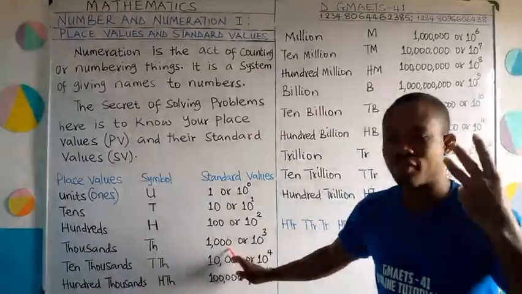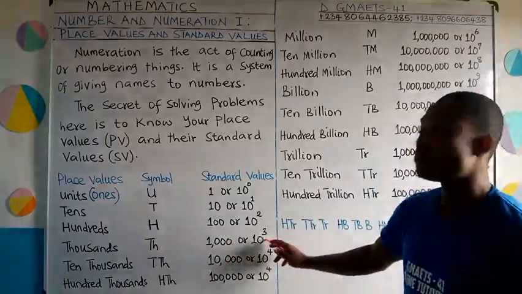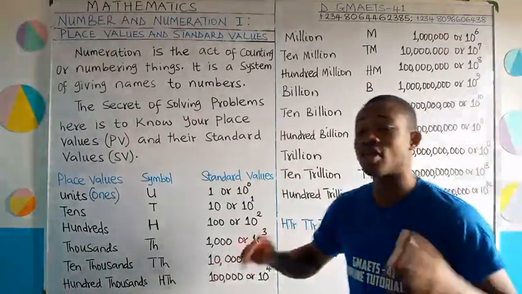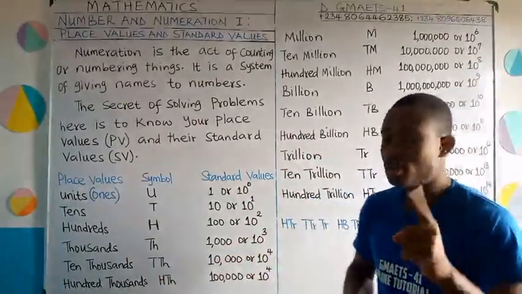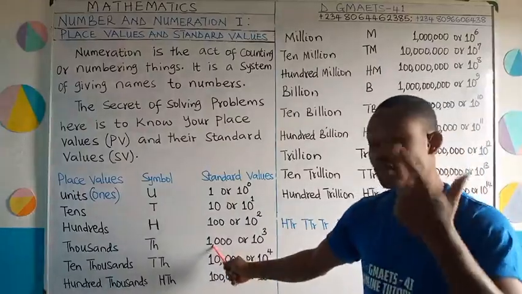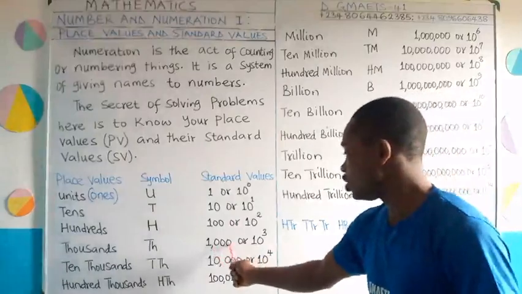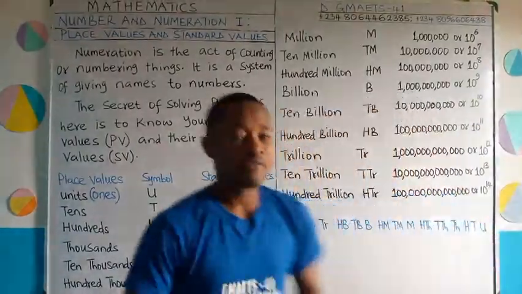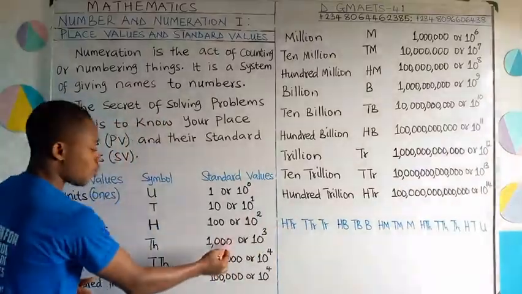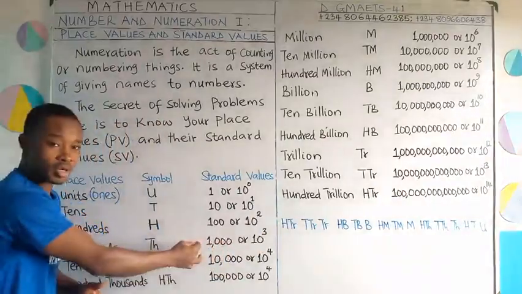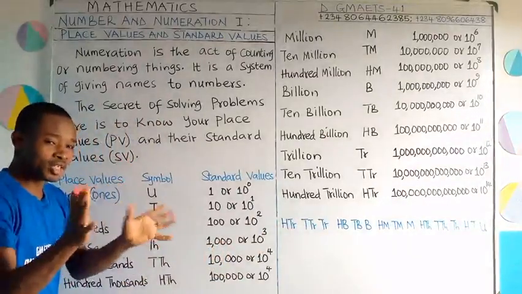Thousand, the standard value is 1,000. How many zeros do you have there? 3 zeros. And then we can write it as a power of 10, 10 to the power of 3, where 3 is telling us that we have 3 zeros in 1,000. Notice something here: I have introduced a comma to this number now. If you count 3 digits from the right hand side, 1, 2, 3, you are expected to put a comma before you write other digits. That is a rule. Take note of that.